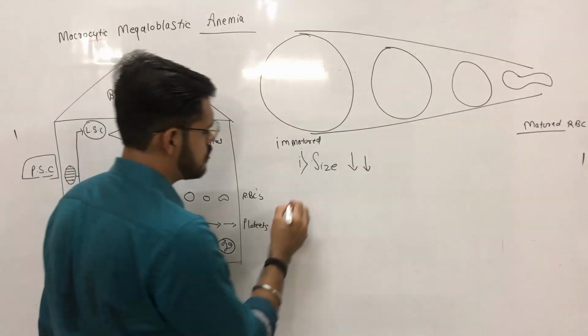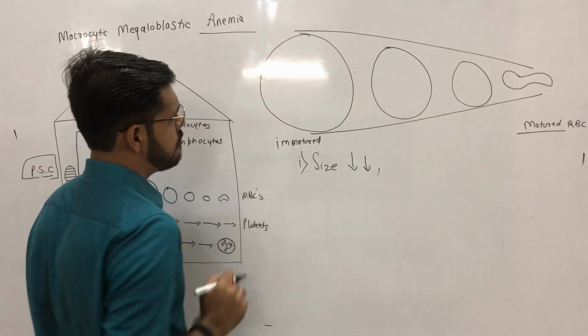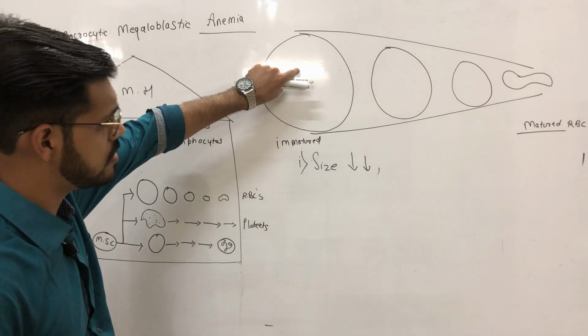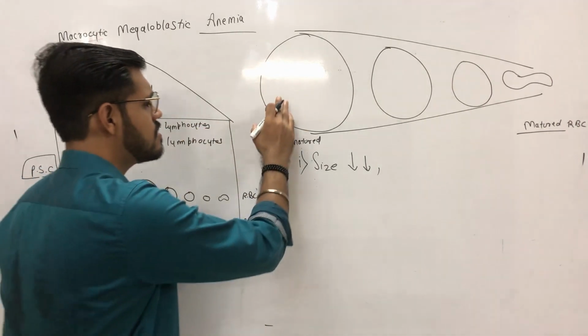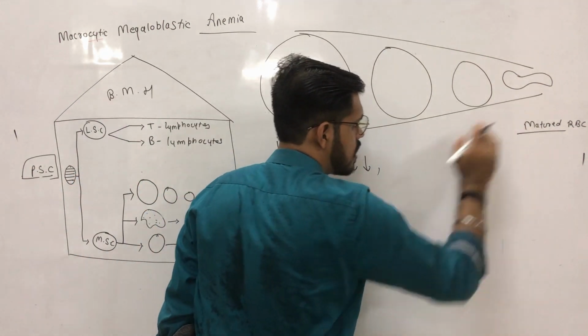Another thing I want to tell you about is the proliferative capacity. This erythroblast has more tendency to proliferate than a matured RBC.